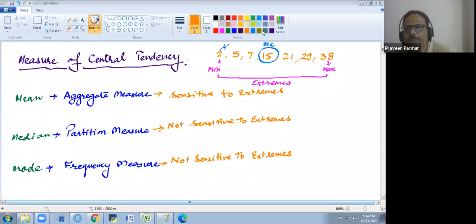Now, you see one more thing. The mean is always a unique value of a data. There will not be two means of a variable. There is only one mean of each data. The median would also be unique, but mode may be more than one.